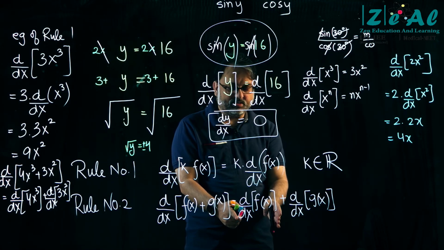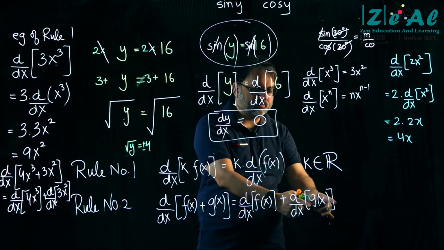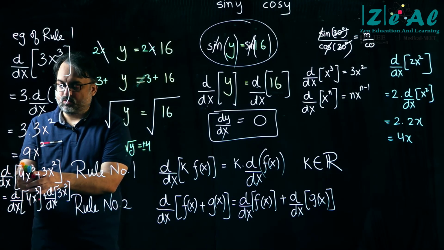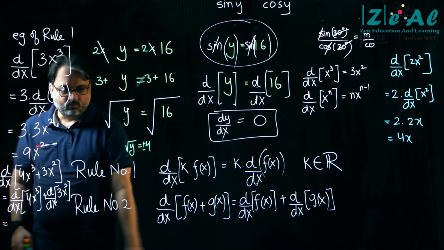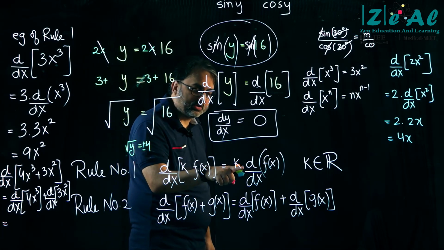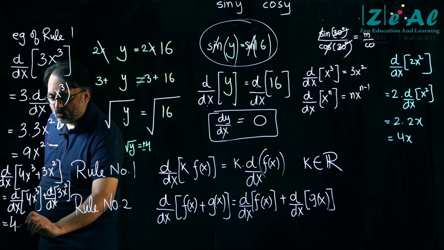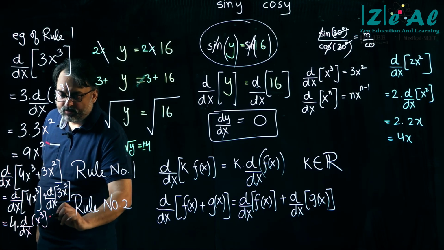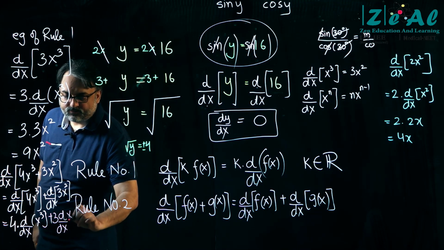the operator d by dx acted on the first function plus d by dx acted upon second function. d by dx of this plus this is equal to d by dx of this plus d by dx of this. Okay. Next rule. d by dx of a number multiplied by a function, you take the number out, d by dx of f(x). So this will be 4 into d by dx of x cube, okay, plus 3 into d by dx of x square,